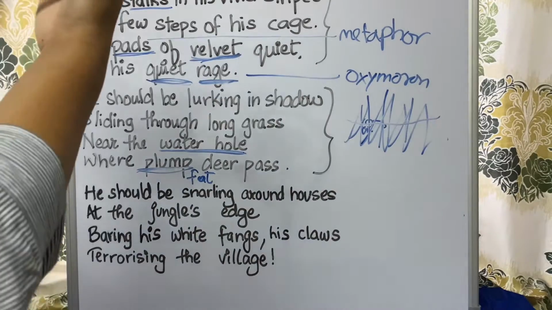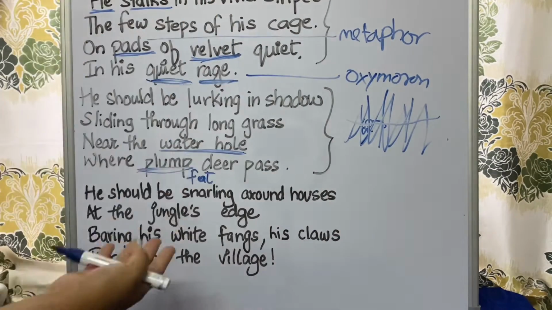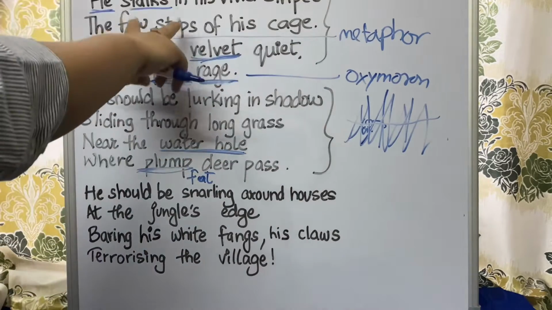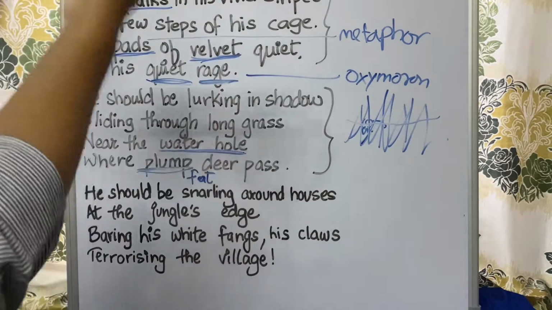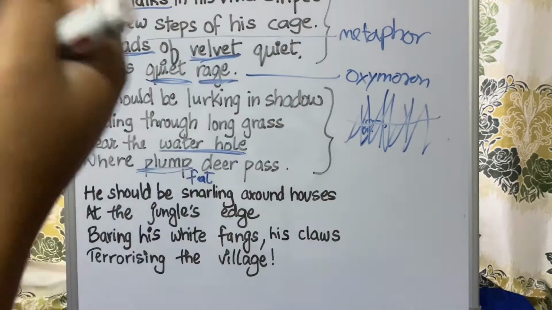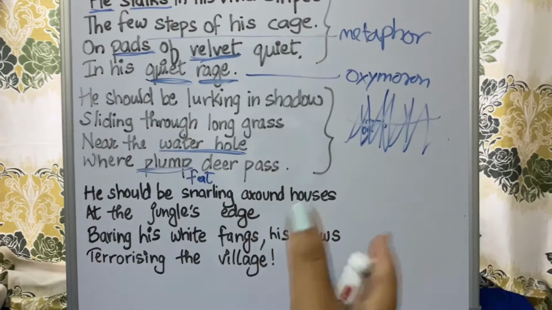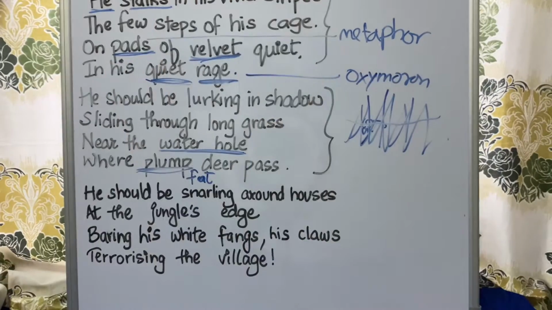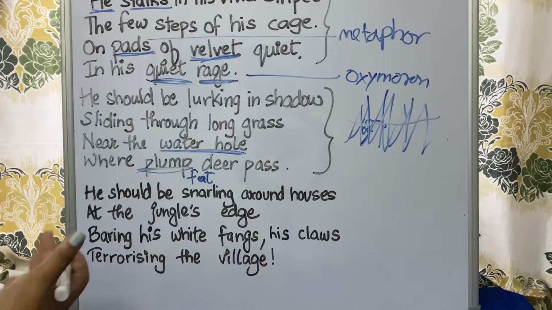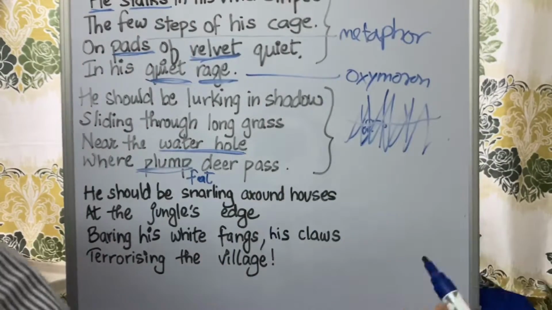So here in the second stanza, the poet is saying or comparing that instead of being in a zoo, he should be in a jungle, free to roam around as per his wishes, because no one likes to be confined in a cage or in a smaller space where he cannot do anything, nor meet his friends, nor meet his family, nor do anything which is normal.